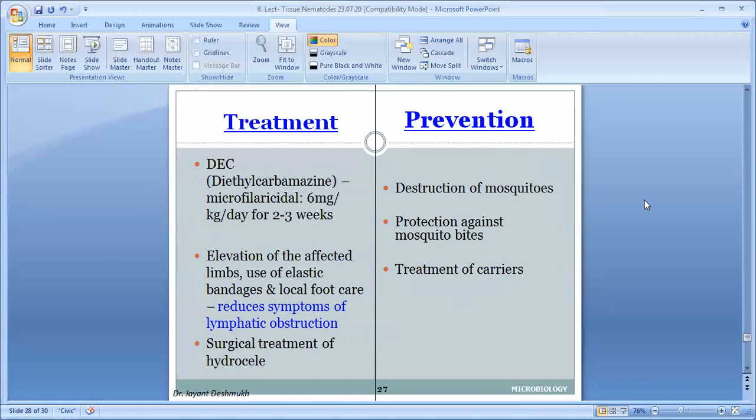Next part, treatment and prevention. The treatment is diethylcarbamazine. It is microfilaricidal, 6 mg per kg per day for 2 to 3 weeks, 21 days, if you are diagnosed with a case of filaria.